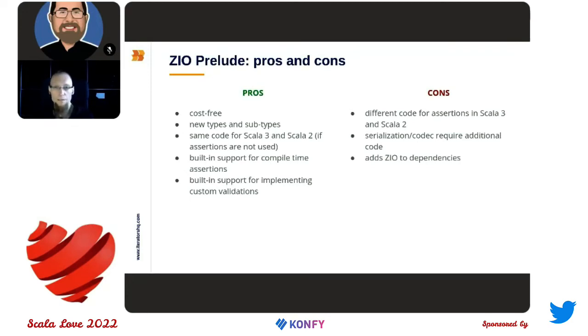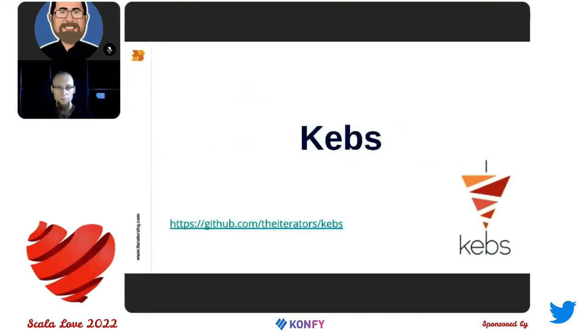So from the downsides, I have already mentioned this slightly different code for assertion. Also, when we want to use some third-party serialization for JSON or whatever, or some database, we need some additional code. And what is quite important, I think, is that ZIO Prelude adds ZIO to the dependencies. So if you are using already ZIO in your project, I guess that's not a problem. But if you are not using ZIO and not plan to use that, then it is something to consider. And let's move to the next library.